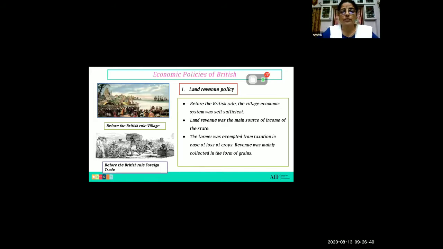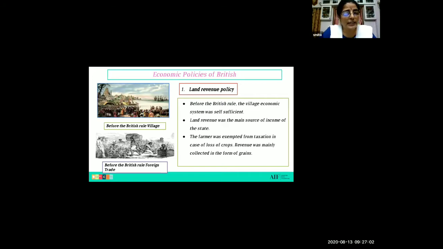Tax means the certain amount we have to pay to the government. And previously, as we know, India is an agricultural country. So the farmer used to give revenue in the form of grain. And the main source of revenue was the land revenue.